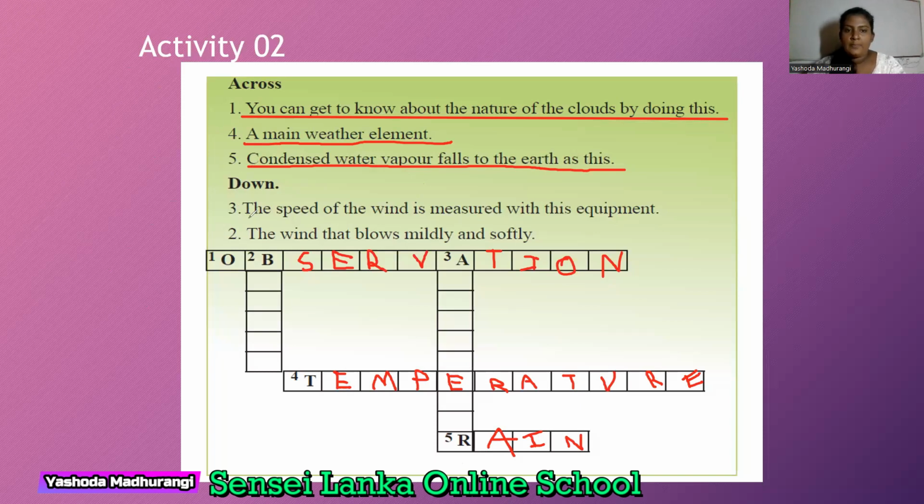So now we are going down. Number 3 down. The speed of the wind is measured with this equipment. It is anemometer, starts with A. A-N-E. Anemometer. The last one, down number 2.